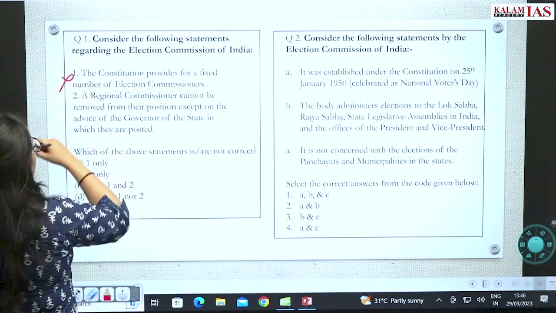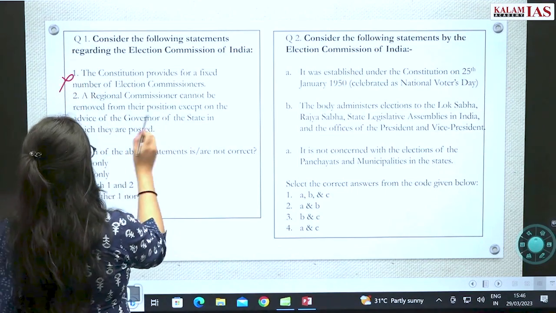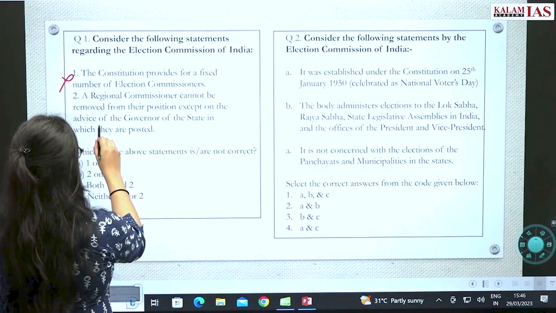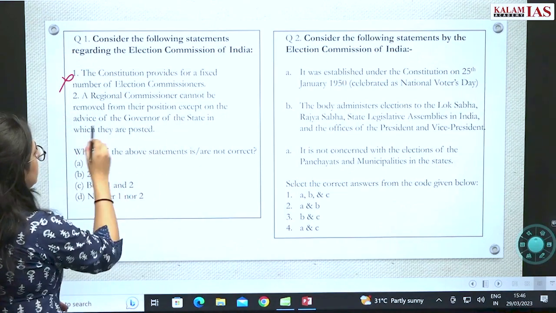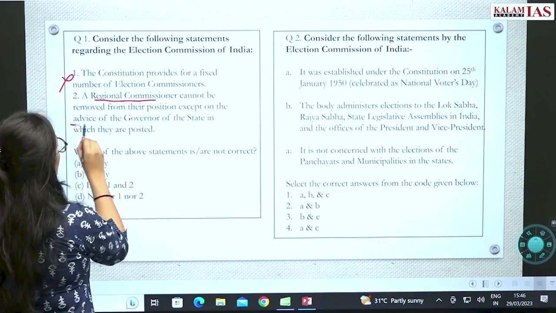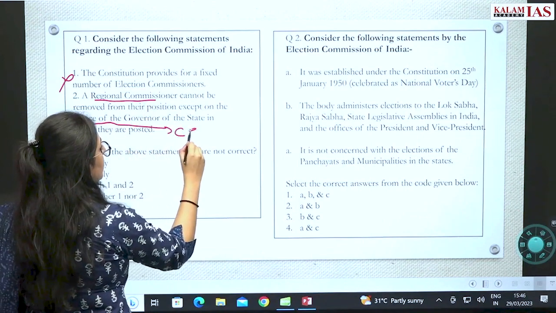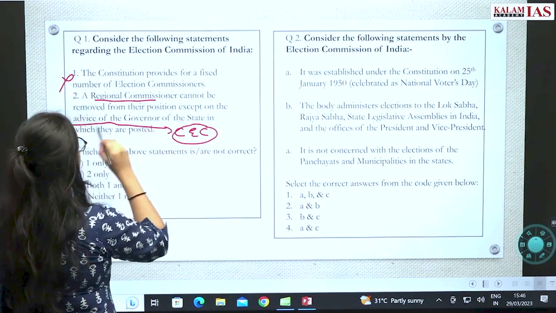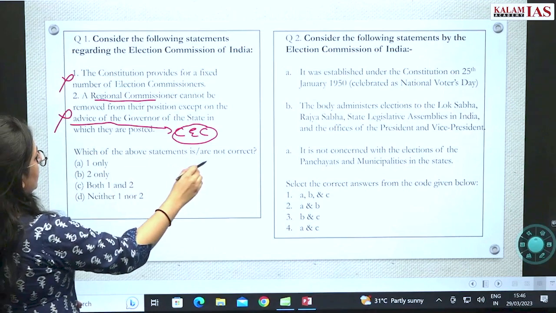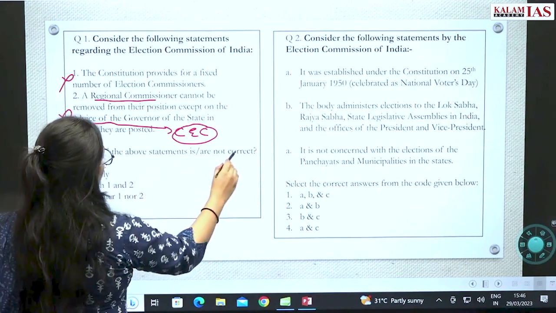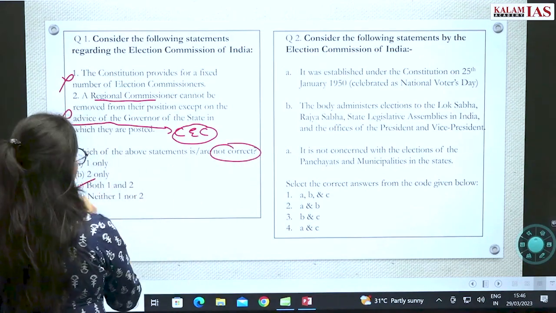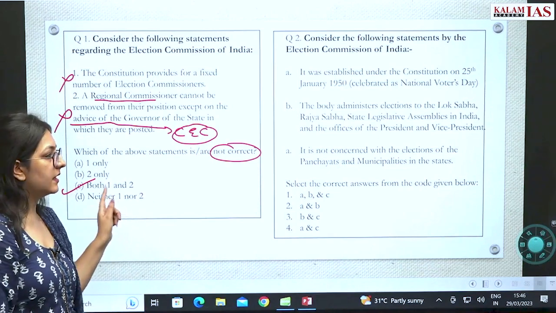So this is wrong. Regional commissioners cannot be removed from their position except on the advice of the governor. We have just seen that they cannot be removed except on the advice of the Chief Election Commissioner and not the governor. So this is also wrong. We have to choose 'not correct'. So both are not correct, and the answer is C.